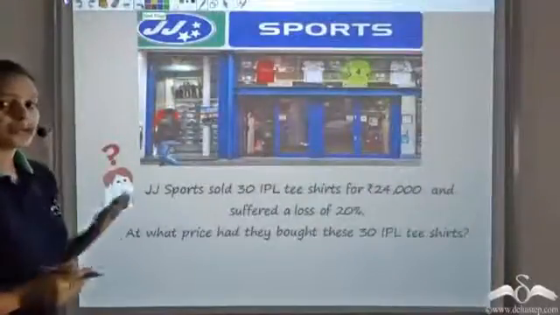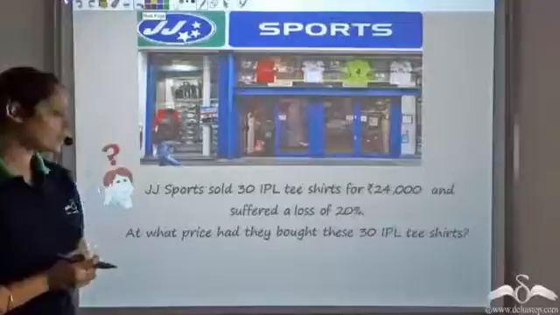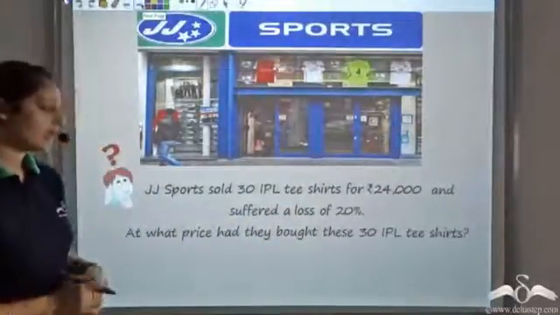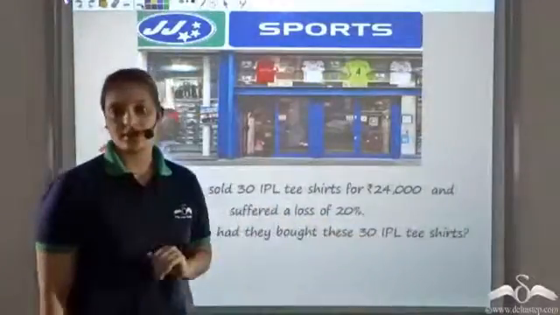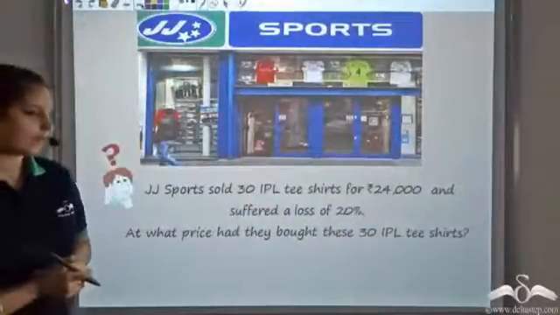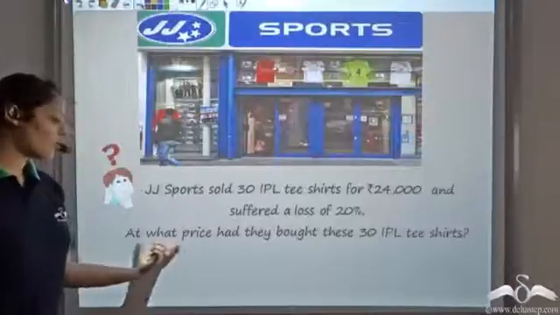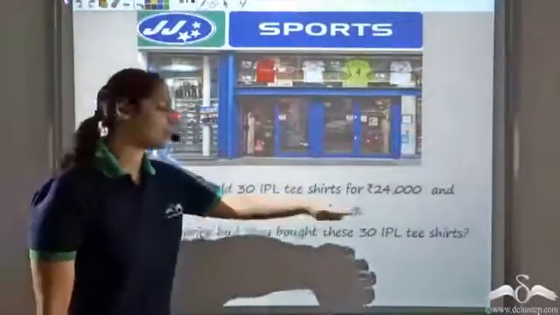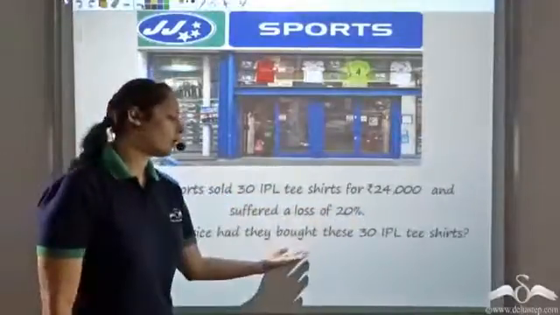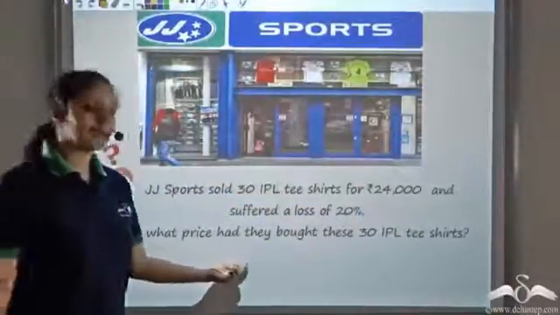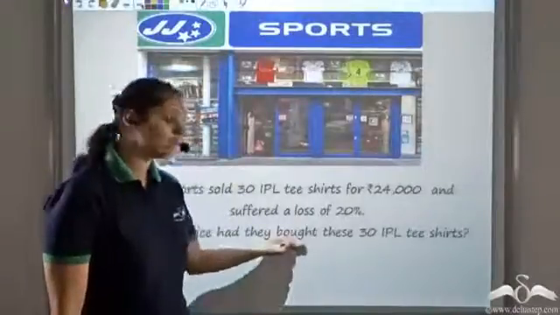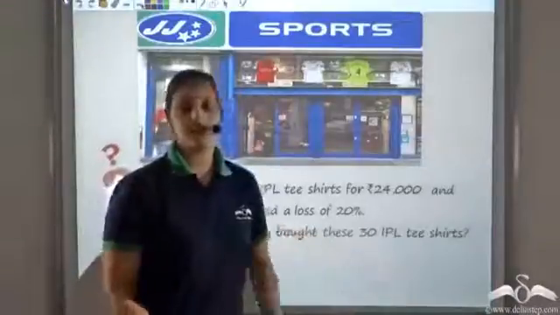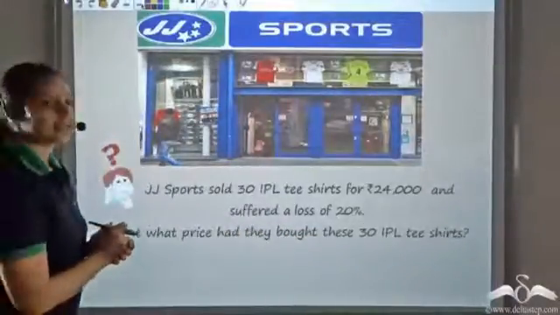So now we know that there's this shop called JJ Stores, which sold 30 IPL t-shirts for rupees 24,000, and they suffered a loss of 20%. So at what price had they bought these t-shirts? We know the selling price. We know the loss percent also. What we are interested in is finding the cost price, that is the buying price, the price at which they bought the cost price of these 30 IPL t-shirts. Let us find that now.